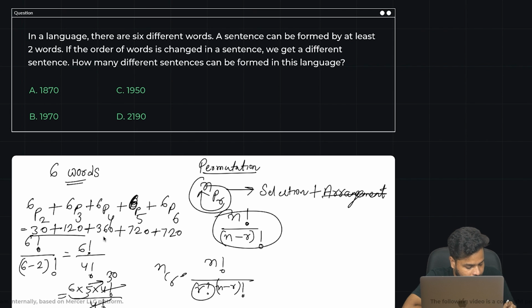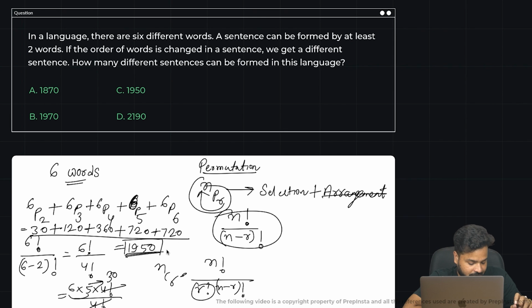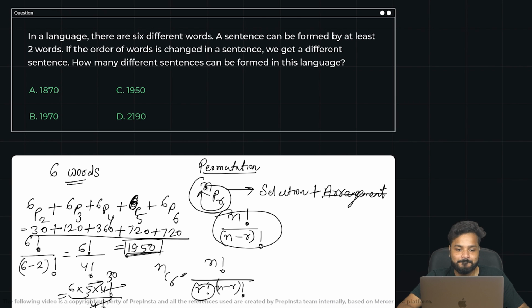Right? And the total that you would get from here is 1950. So this many different or unique sentences are the ones that you can form using those particular 6 words, right?